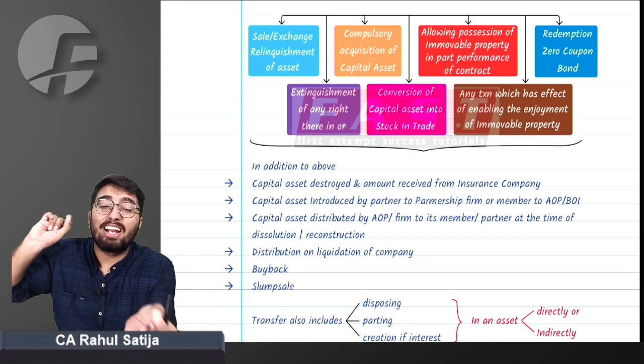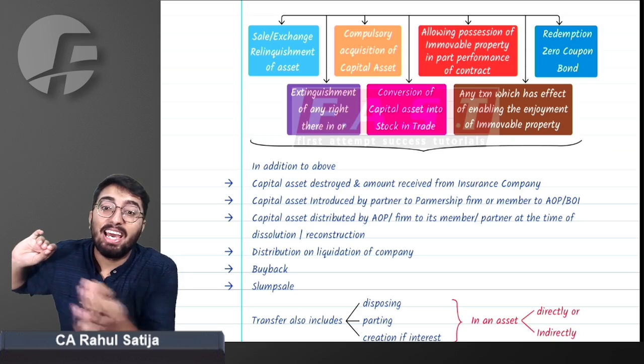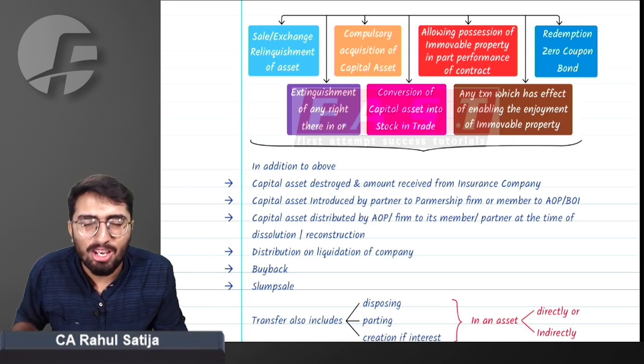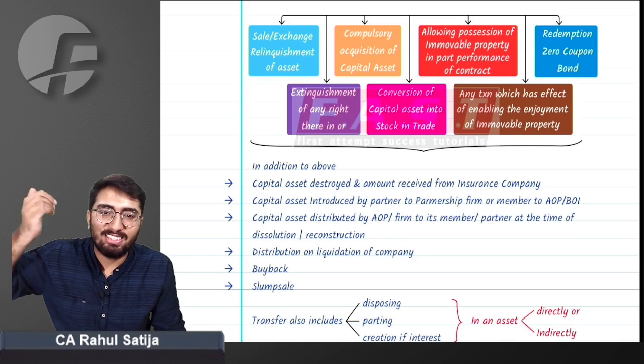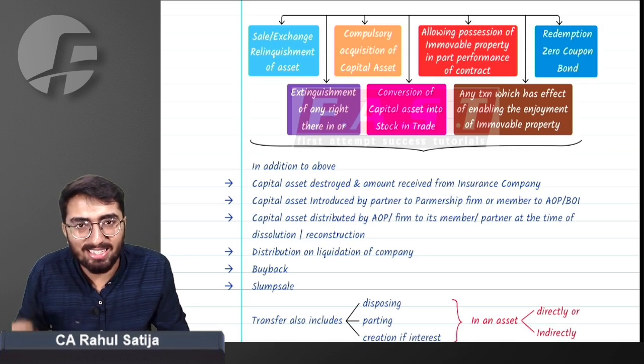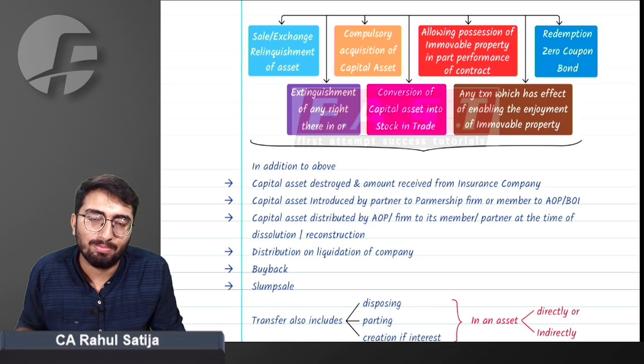If a partnership firm gives any asset to a partner, in that case it will be termed as transfer, because the partnership firm again relinquished the asset. It will still be treated as transfer, and capital gain will be leviable in the hands of the partnership firm.